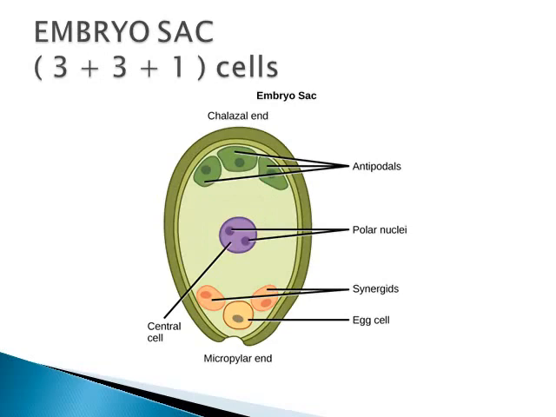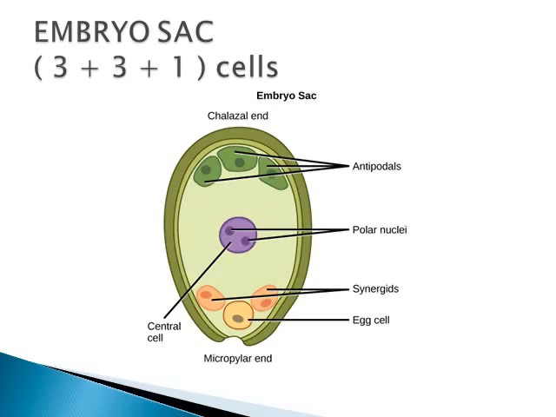The 3 cells at the micropylar end, 3 cells at the antipodal end, and 1 large central cell in the middle. The 3 cells at the micropylar end contain 1 egg cell and 2 synergids, and the 3 cells present at the opposite end to the micropylar end are called antipodals, and the 1 large central cell contains the polar nuclei.